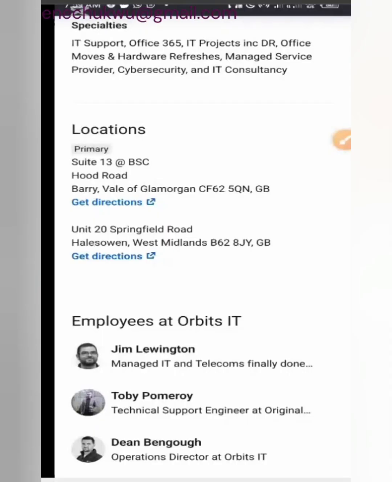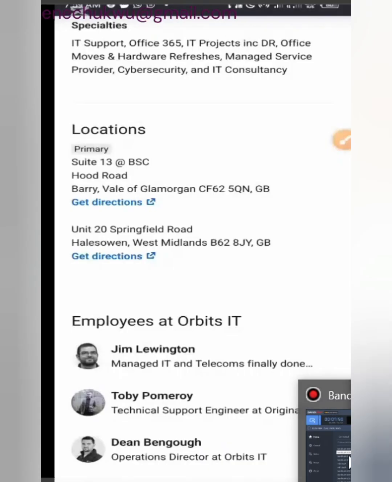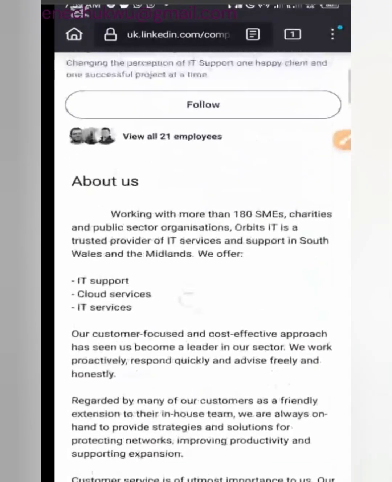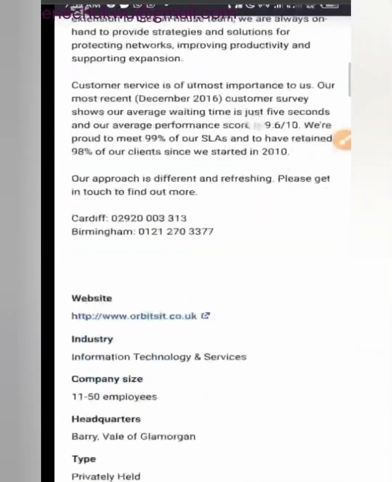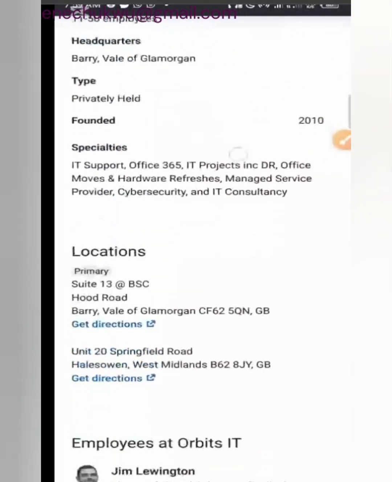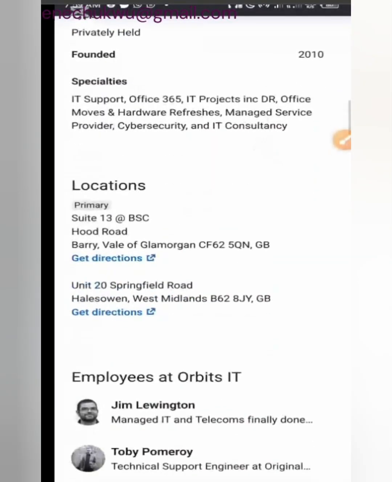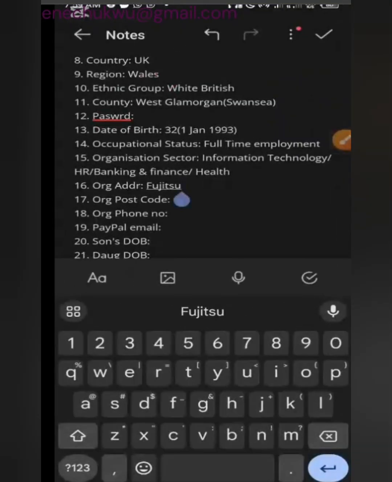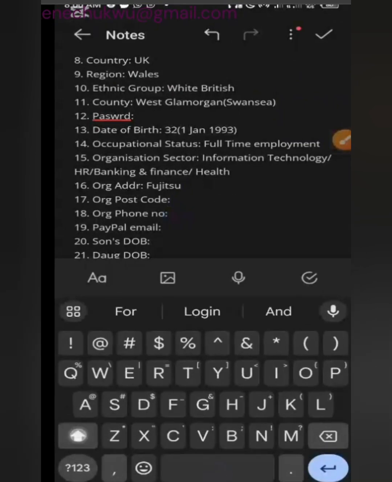I know I'm not using this template. I'm giving you an example. So you're going to pick information related to this organization. This organization is called Orbit IT, right? Very good. Now, the postal code of this organization is CF625QN.